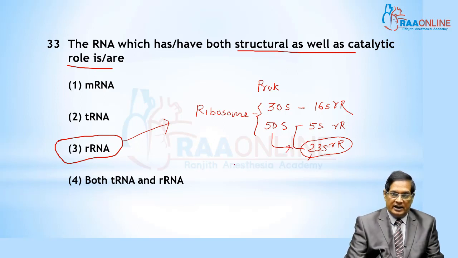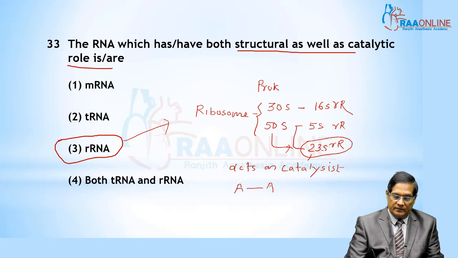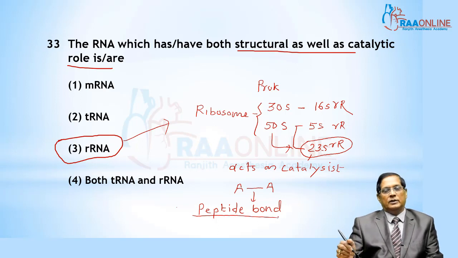This RNA acts as a catalyst. The 23S type of RNA acts as a catalyst, responsible for the establishment of the peptide bond between two neighboring amino acids.